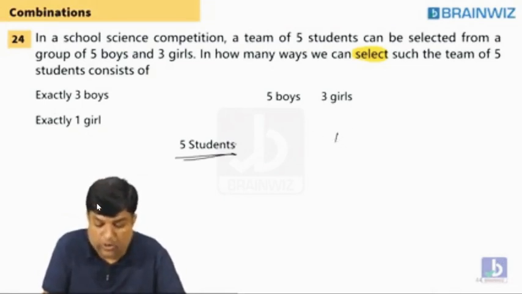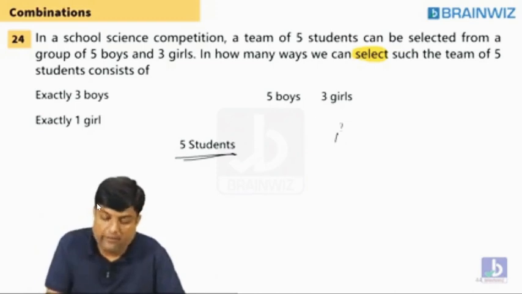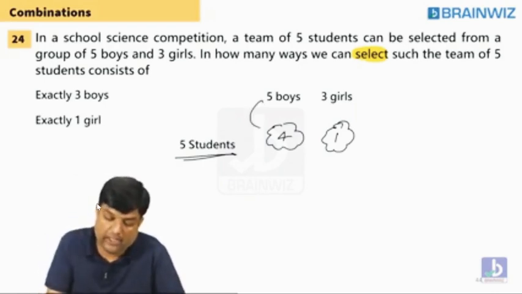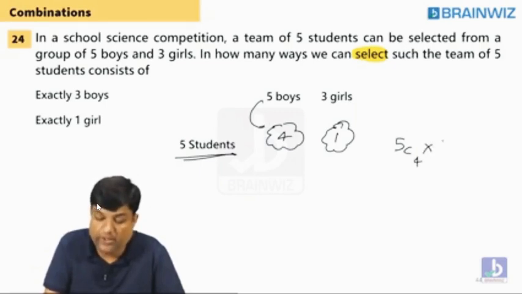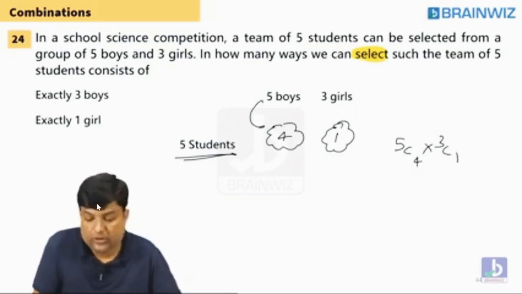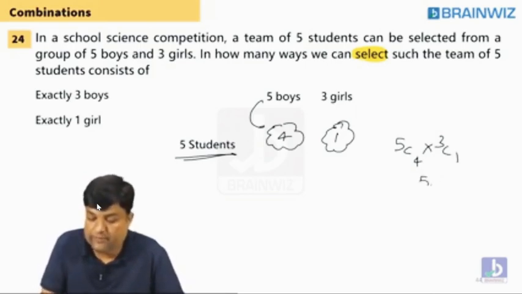But the principal already told us 5 students should be there. When you are selecting one girl, definitely the remaining 4 should be boys. Are you understanding? Remaining 4 should be boys. So, 5C4 into, and also, 3C1. Now 5C4 value is 5, and 3C1 is 3. That is 15 ways. 15 ways we can select.